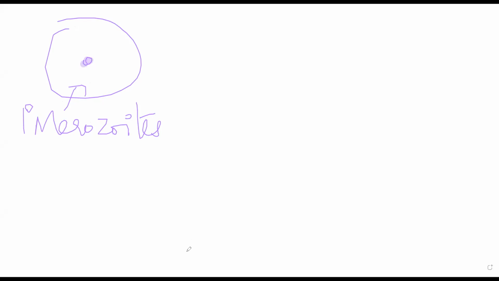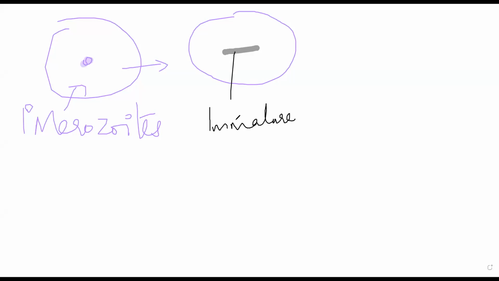Now, these merozoites will first change their form into a trophozoite. Let us suppose the trophozoite looks something like this. Now this fellow is an immature trophozoite. The fate of an immature trophozoite can be twofold.